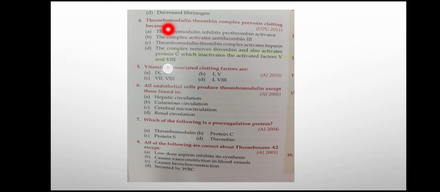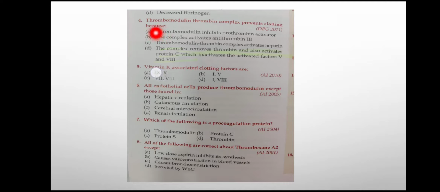Next, thrombomodulin thrombin complex prevents the clotting because, so you should know the function of thrombomodulin. Thrombomodulin, as the name suggests, modulates the action of thrombin. Thrombin normally has a procoagulant action, but thrombomodulin will modulate its action from being a procoagulant to an anticoagulant.